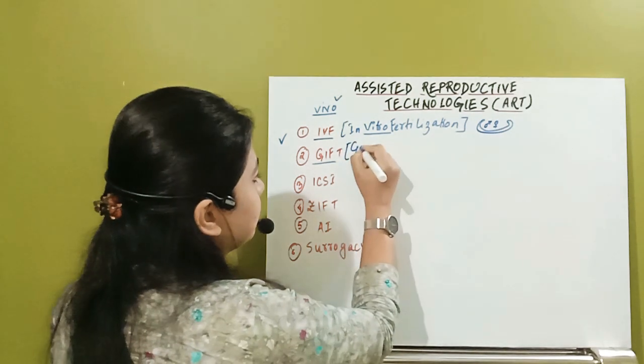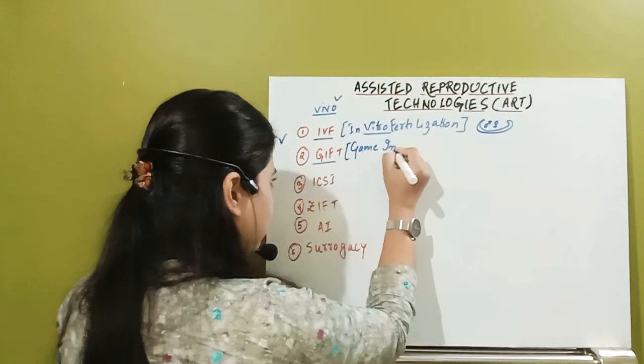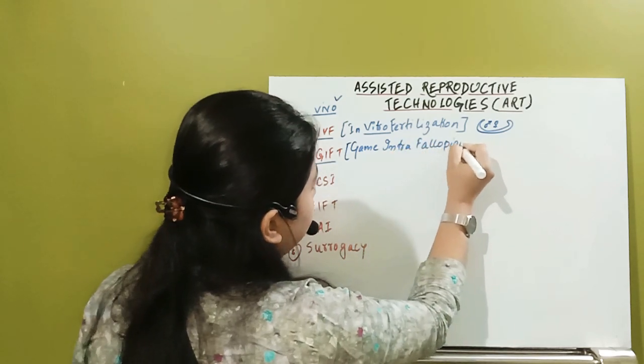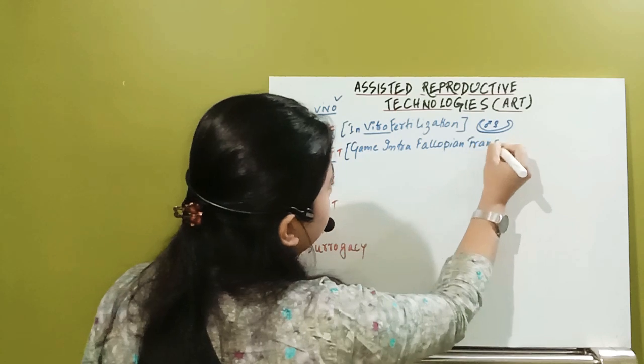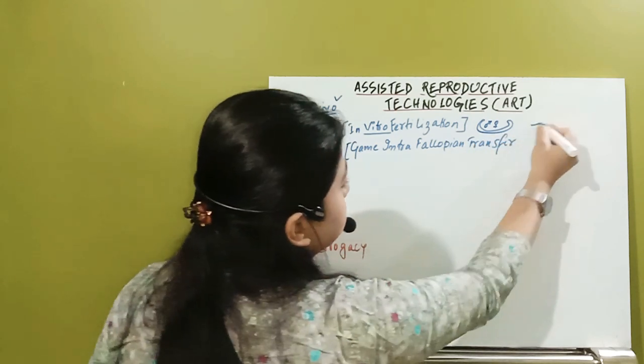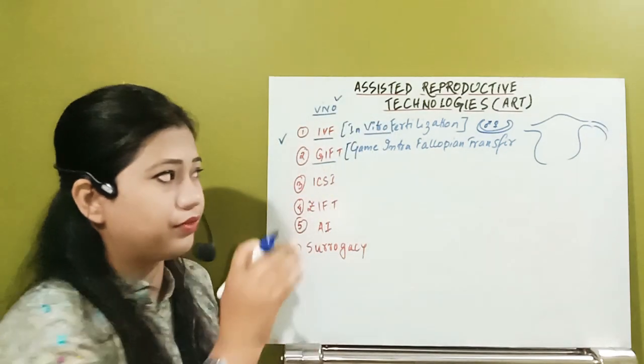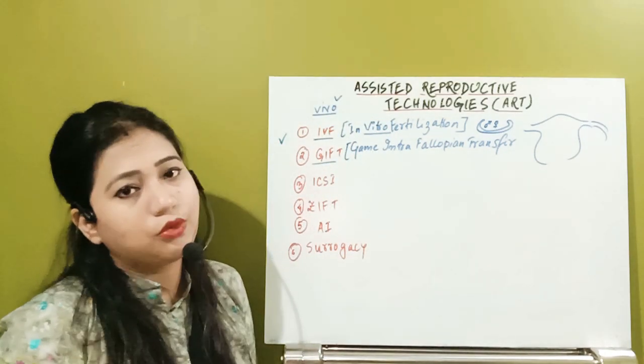So in gamete intra-fallopian transfer, what happened? Suppose this is the uterus here, and this is the oviduct or the fallopian tube.